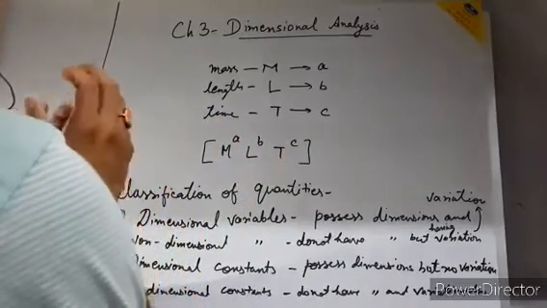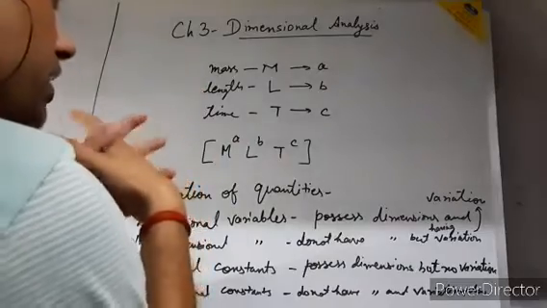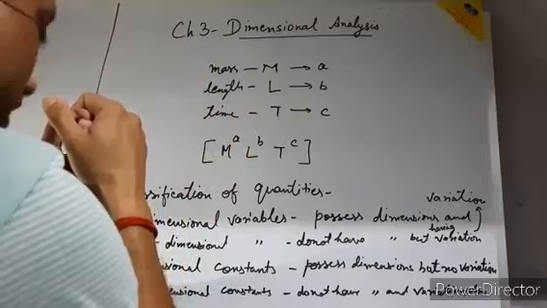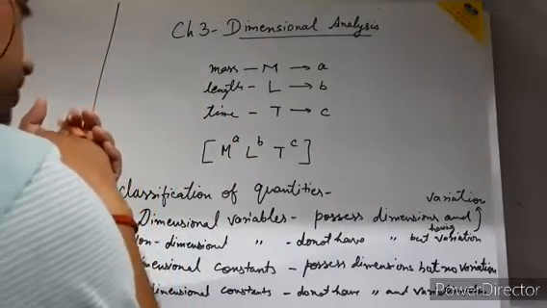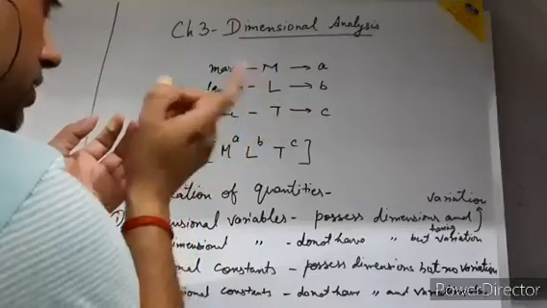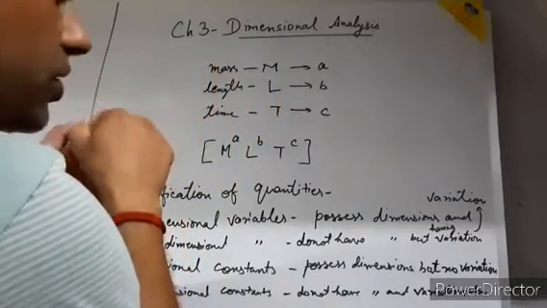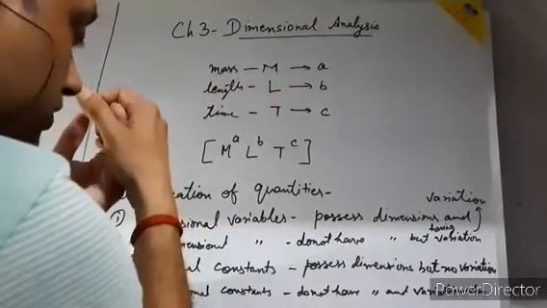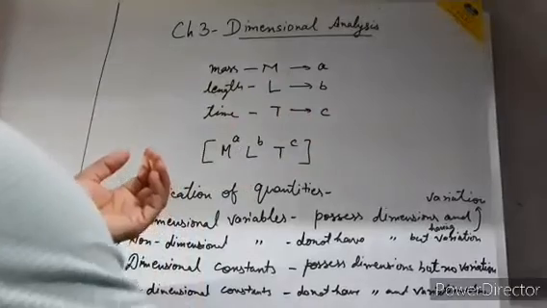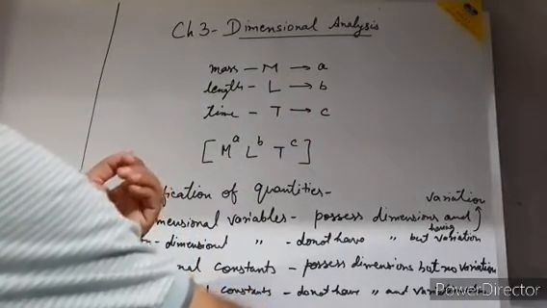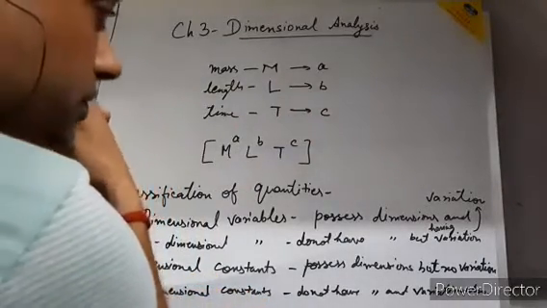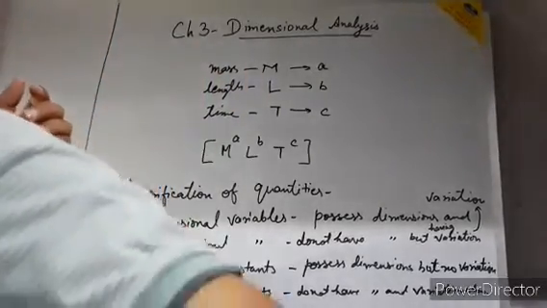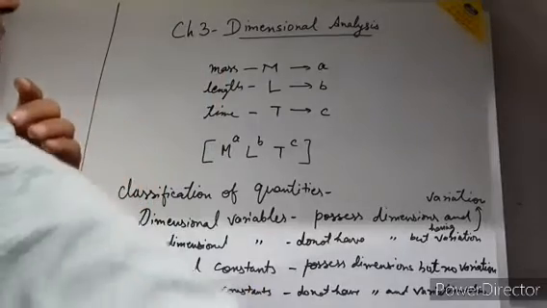Okay, the non-dimensional variables do not have dimensions but have variation, like the Poisson ratio and relative density. If you change the density of the substance, or the density of the water, we cannot change, but if we change the magnitude or value of the density of the substance, then the relative density will change, but there is no unit of relative density. So relative density is an example of non-dimensional variables.